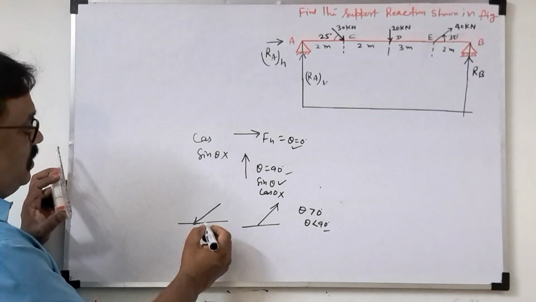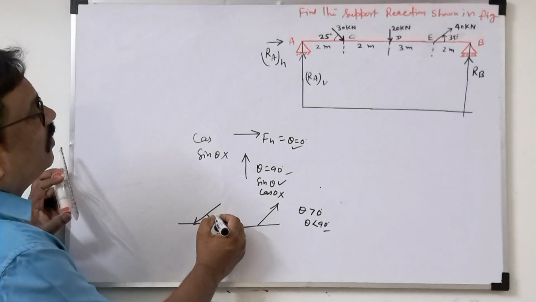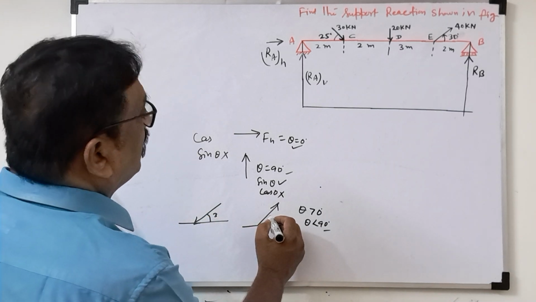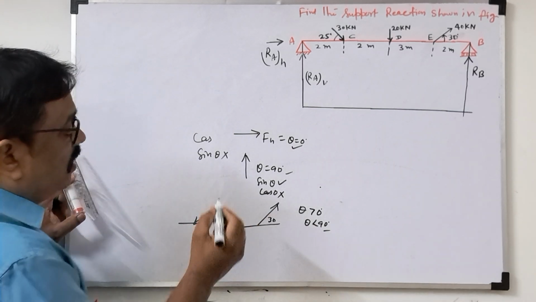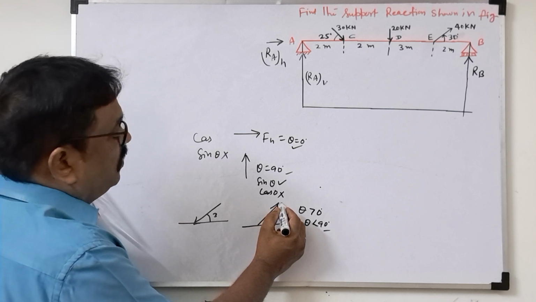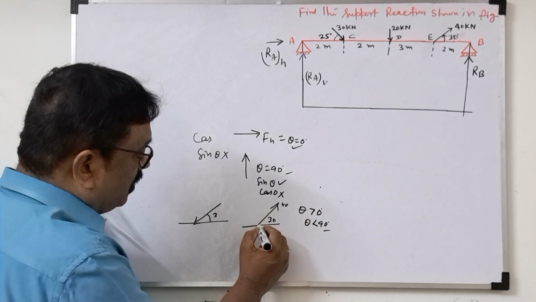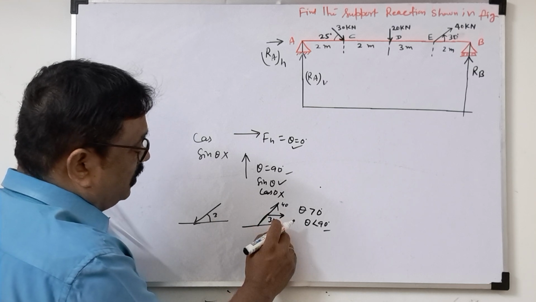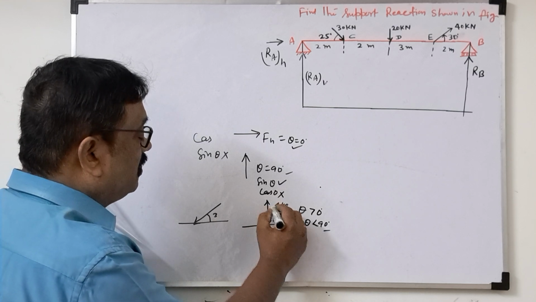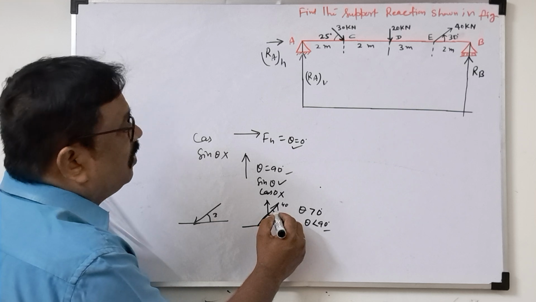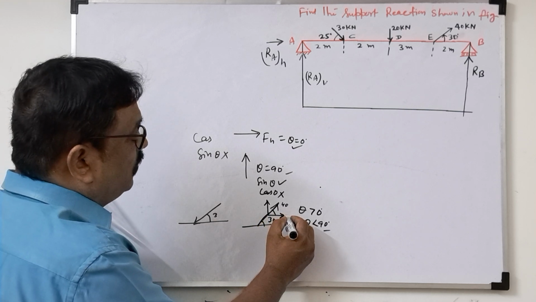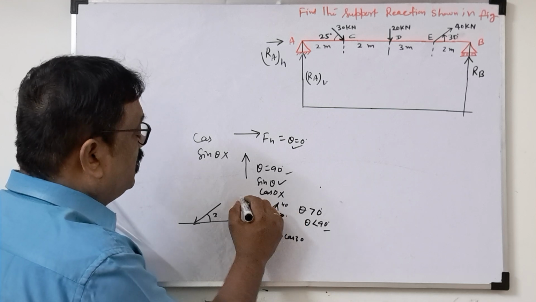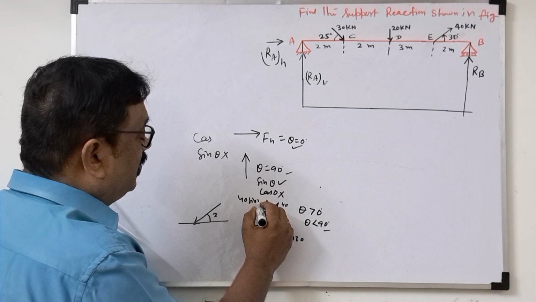So now, how to resolve this inclined force? Suppose this is the angle given, 30, and the force is 40. How to resolve? First, anywhere on this line draw one horizontal line with respect to this, and a perpendicular line. So this angle is equal to 30, and this angle will also be 30. So the horizontal component will be 40 cos 30, and the vertical component will be 40 sin 30.